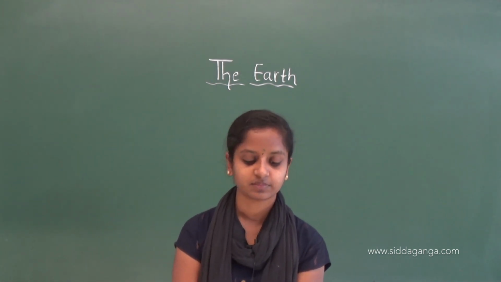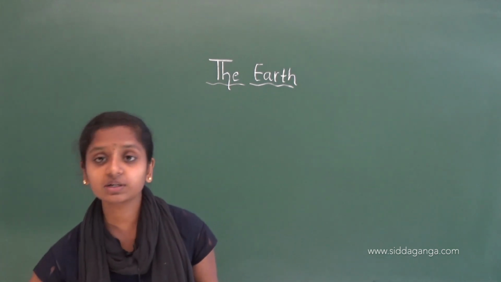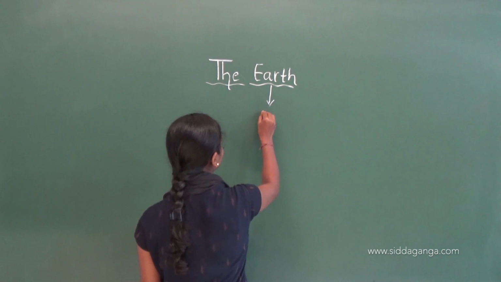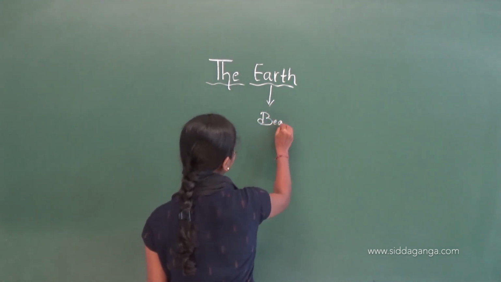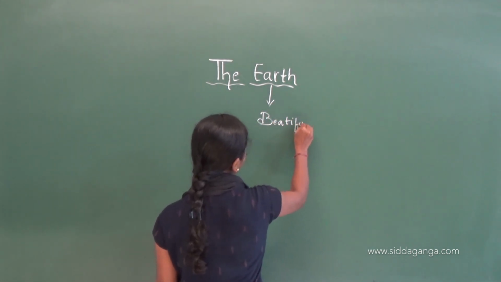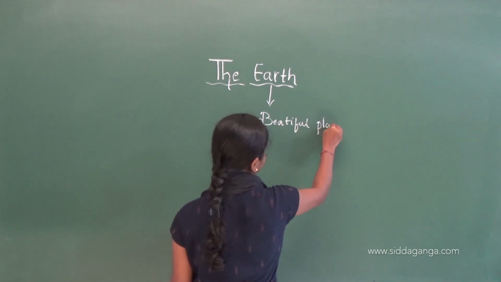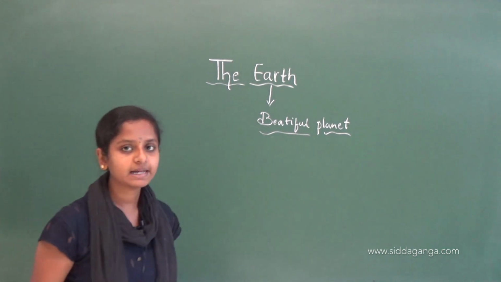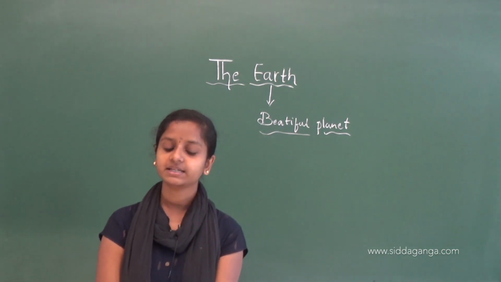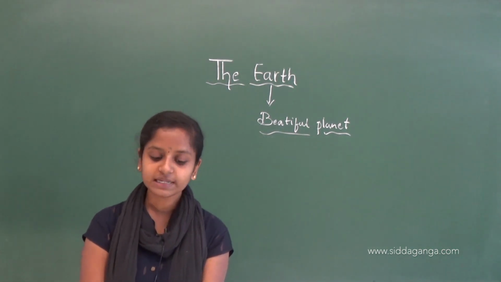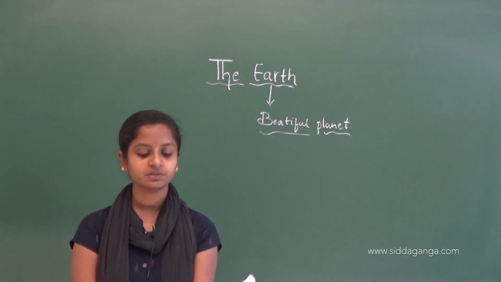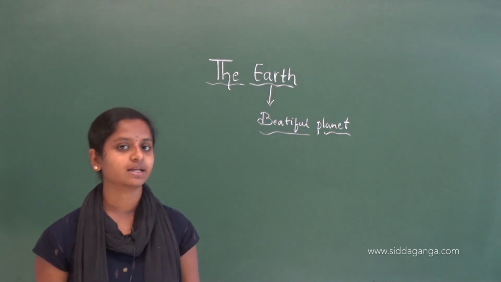Our Earth is a beautiful planet. It is the only planet in our solar system to have water and air.